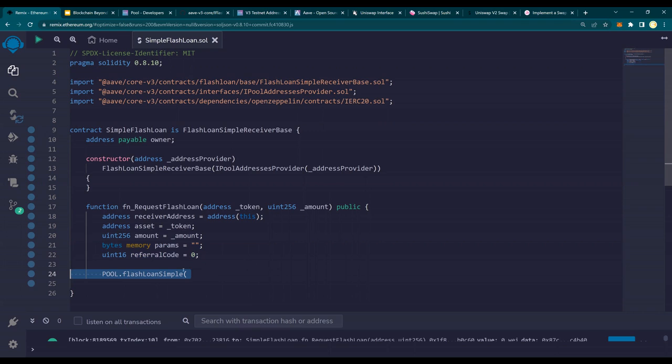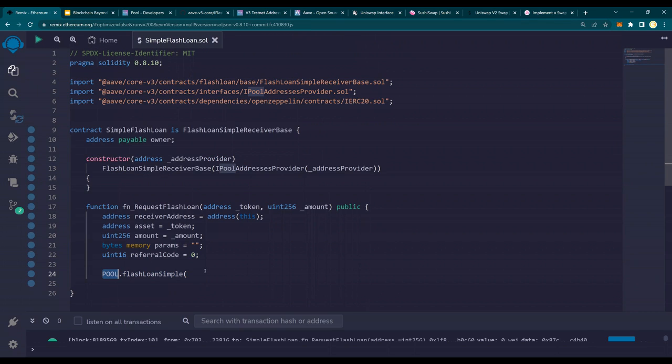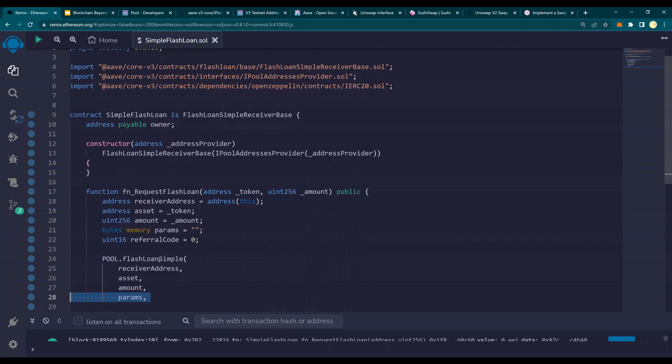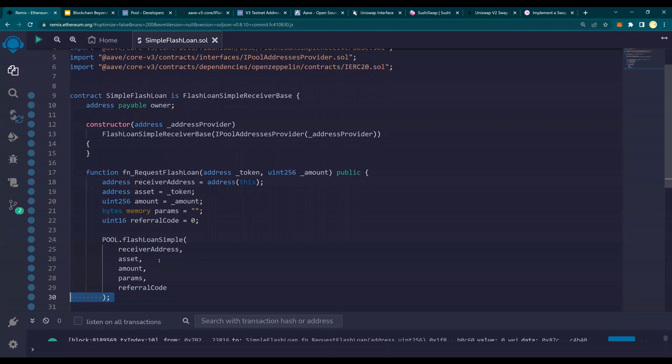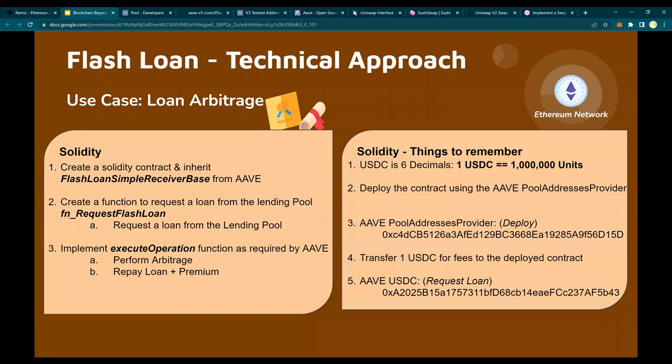Make sense? Now, this is the lending pool. So POOL.flashLoanSimple, it's going to take in the same thing: receiver, asset, amount, params, and referral code. So I'll tell you what it does. It creates a function that takes in the address of the token, which is going to be your USDC.